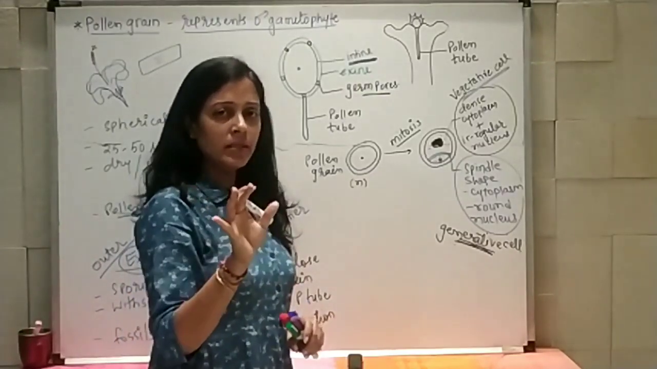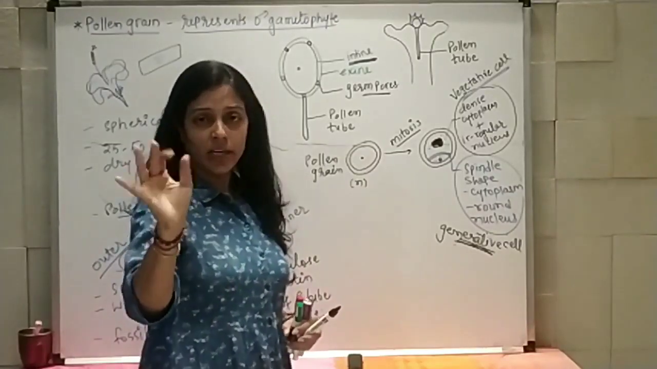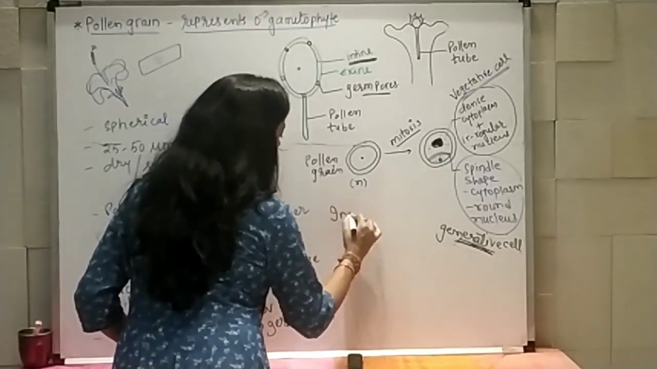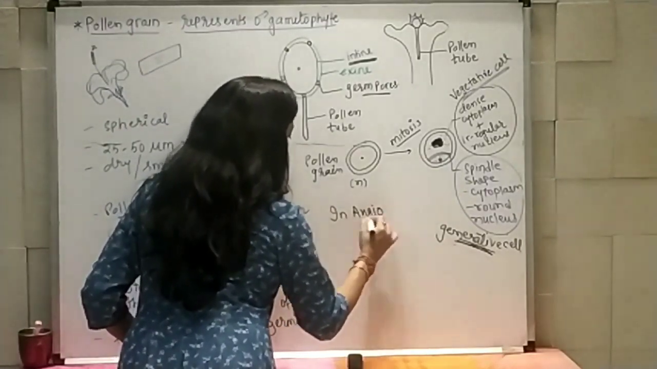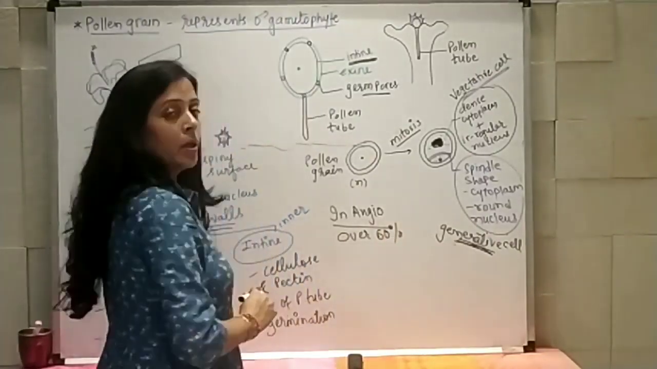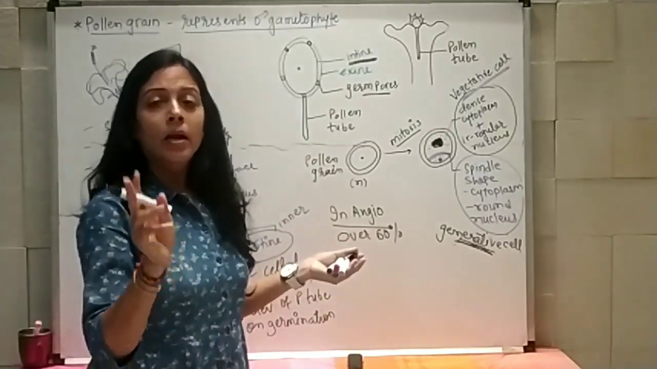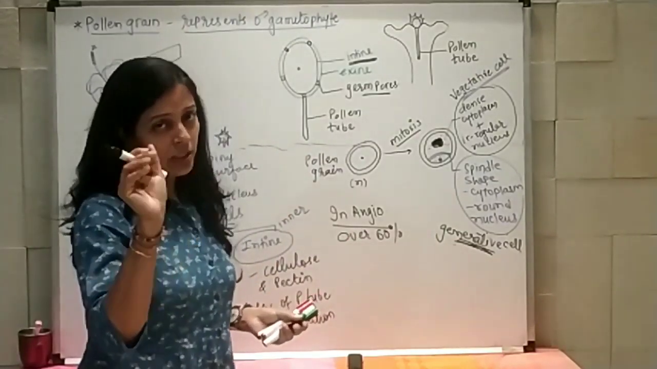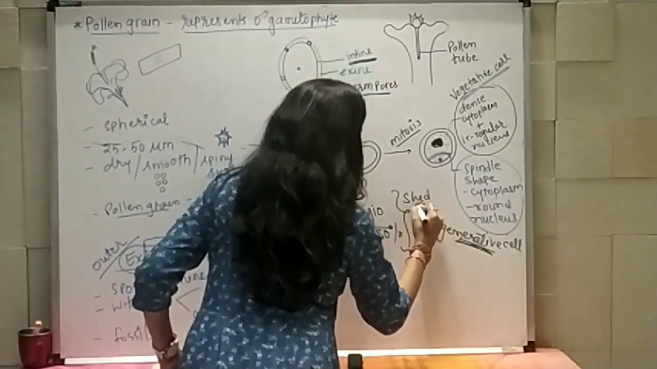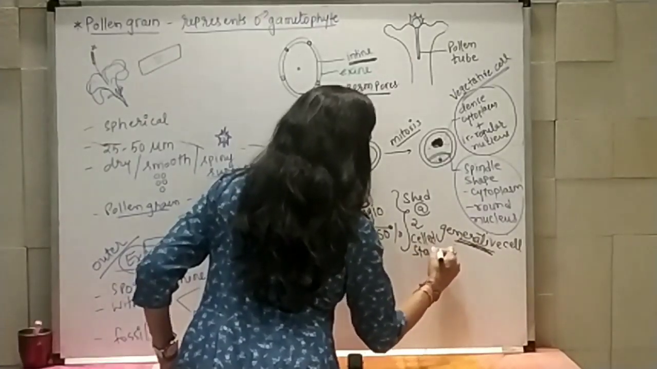So right now you can say that pollen grain is of two-celled stage condition, and in angiosperm, over 60% species, the pollen grains get shed in two-celled stage condition.